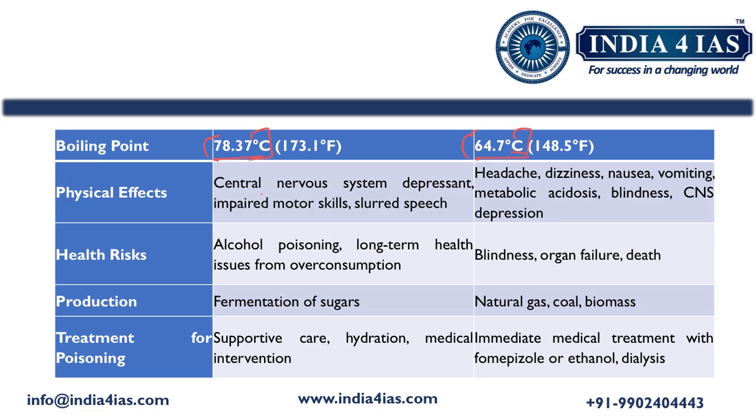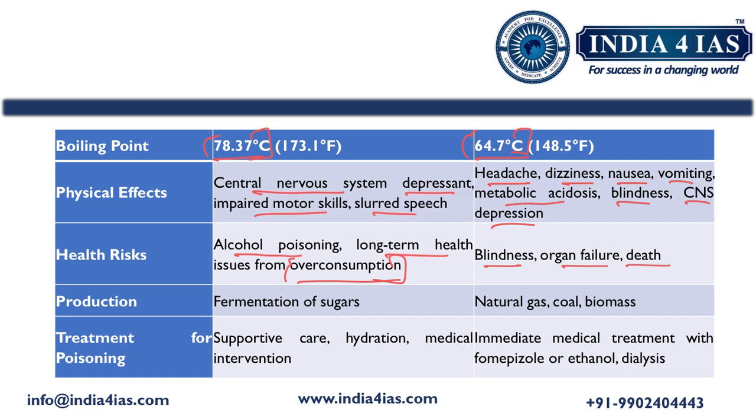Coming to the physical effects of the consumption of ethanol and methanol. Ethanol affects the central nervous system, acts as a depressant, and impairs motor skills and causes slurred speech. Whereas methanol causes headache, dizziness, nausea, vomiting, metabolic acidosis, blindness, and central nervous system depression. Coming to the health risks, ethanol causes alcohol poisoning and long-term health issues because of overconsumption, whereas methanol causes blindness, organ failure, and death.